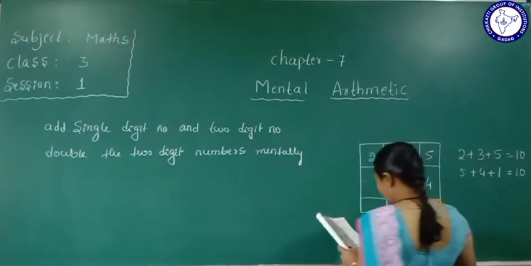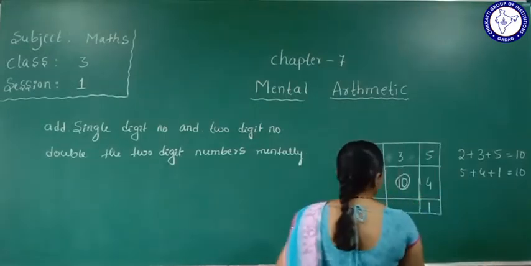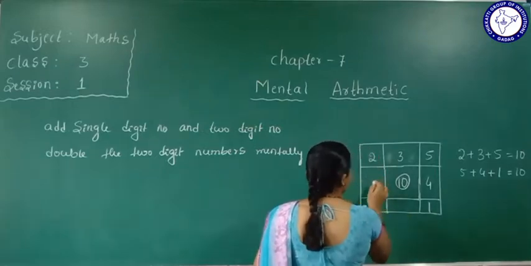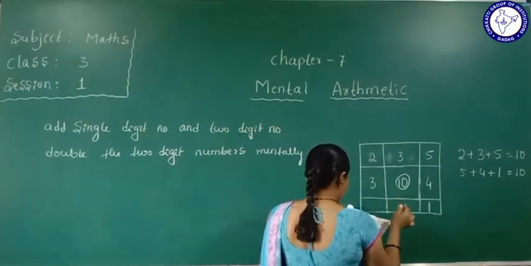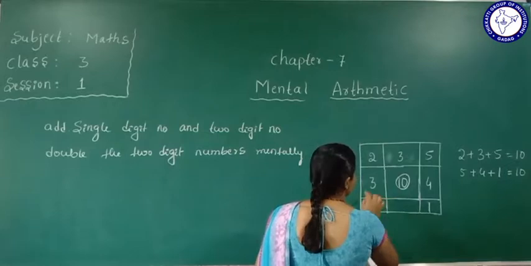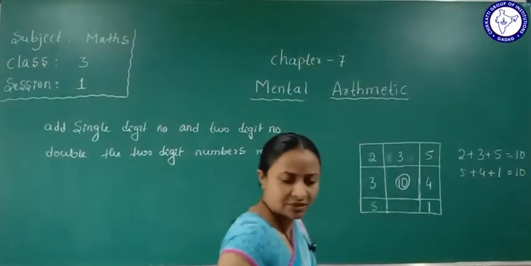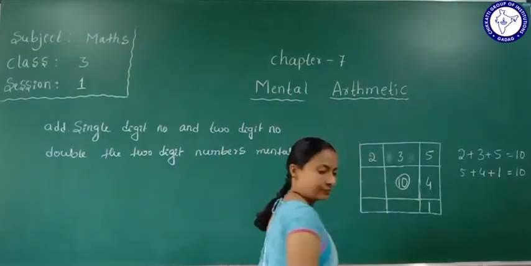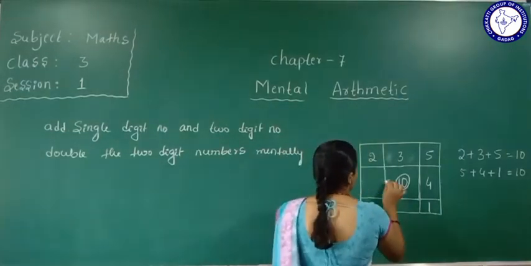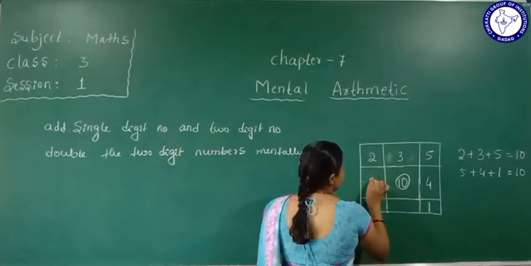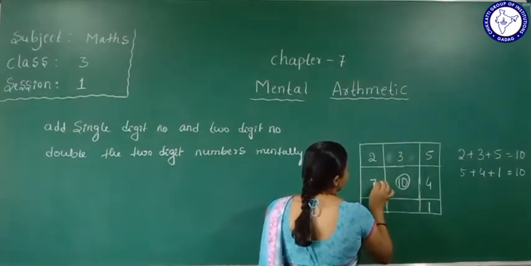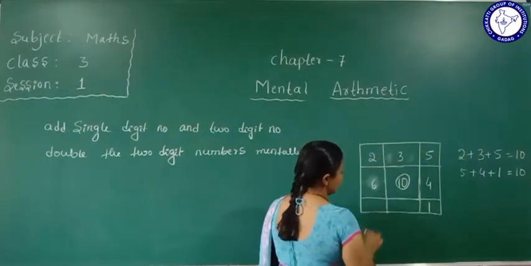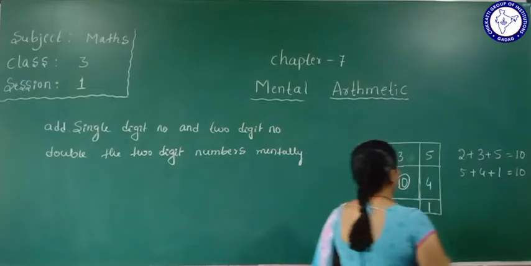Next one here. First we are going with this one. Okay. So 2 plus 3 plus 5. There is already 2 plus 3 plus 5, so we'll change this number. Okay. 2 plus 7? No, we don't want 7. 2 plus 6, 2 plus 6 is 8. 8 plus 2 is 10. Okay.